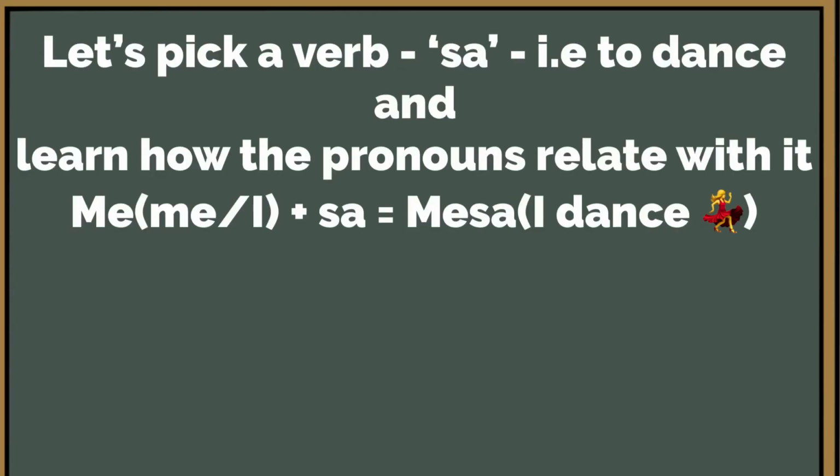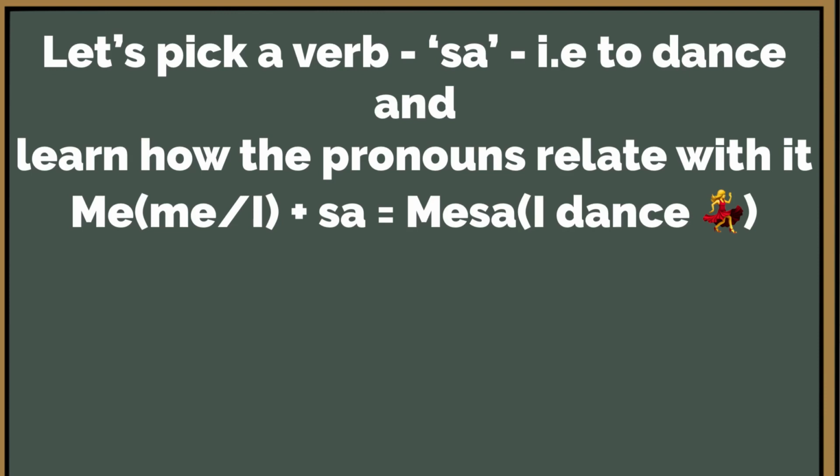So let's start with me as a subject, and let us match it with a verb in a simple present tense, and we'll take a verb like, say, to dance, sa. So in English, I can say, I dance. I dance every day. This is in a simple present tense. In Twi, me and then sa, we will get mesa.